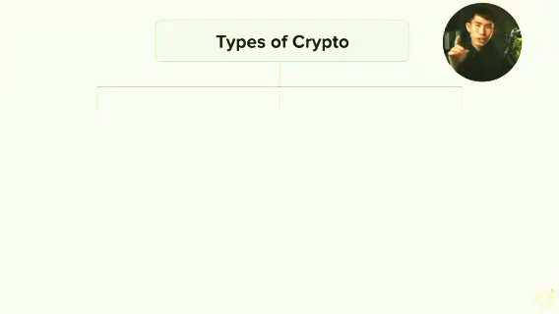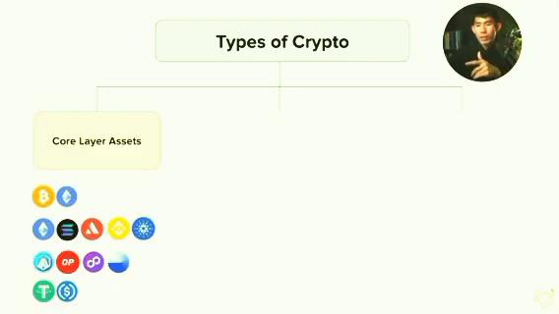Now, before we dive into each category of crypto assets, I want to show you the entire crypto universe at a glance. A lot of beginners see a sea of logos and think everything is the same. It's not. Every token sits in a different part of the ecosystem. On the left-hand side, you have the core assets: Bitcoin, Ethereum, the base blockchains, the scaling layers, and the stablecoins. These are the foundation, the infrastructure, the blue chips.